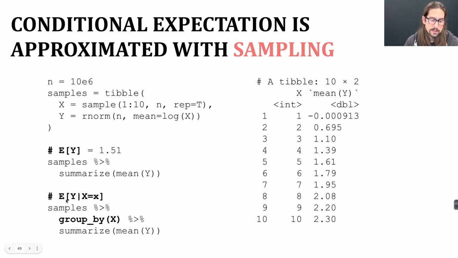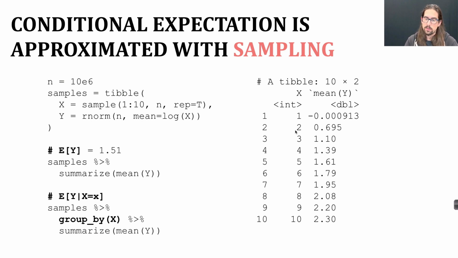And if you ask, however, to first group that data frame by values of x, so you're going to have all the people who have x equals 1, all the people who have x equals 2, and so on and so forth. And then within those groups, compute the mean of y. What you're going to get is this. So here you have a data frame where for every value of x, you have the subpopulation mean of y. So for the people who have x equals 2, the mean of y is 0.69, and for 7 is 1.95, and so on and so forth. So this is a conditional expectation.